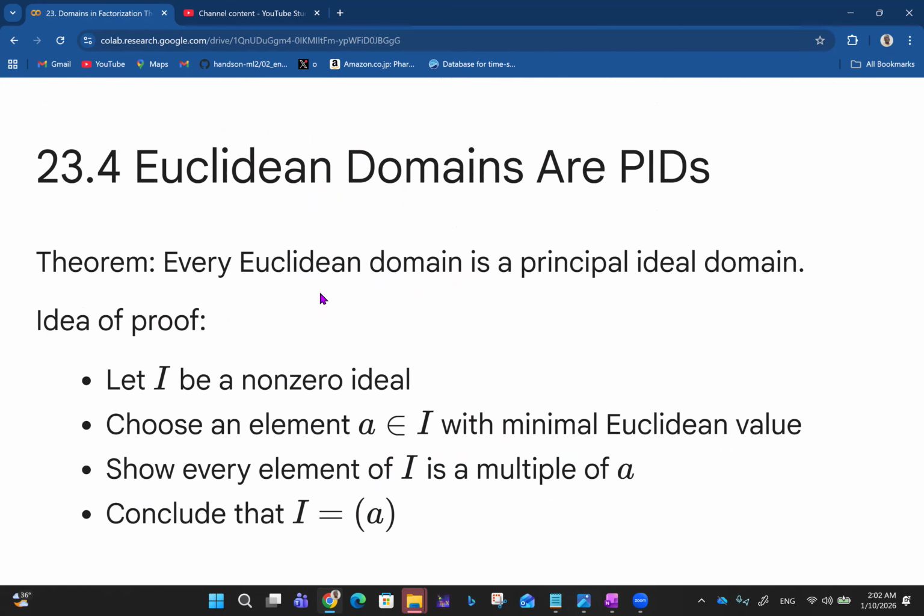That Euclidean domains are PIDs and PIDs are UFDs, as we're going to see. So the theorem is that every Euclidean domain is a principal ideal domain. Why? The idea of the proof is that if I is a non-zero ideal, then we can choose an element a belonging to I with minimal Euclidean value, and then we show every element of I is a multiple of a, and we then conclude that I is an ideal generated totally by a, just like a cyclic group is generated by a single element, either by the multiple of that element or powers of the element.